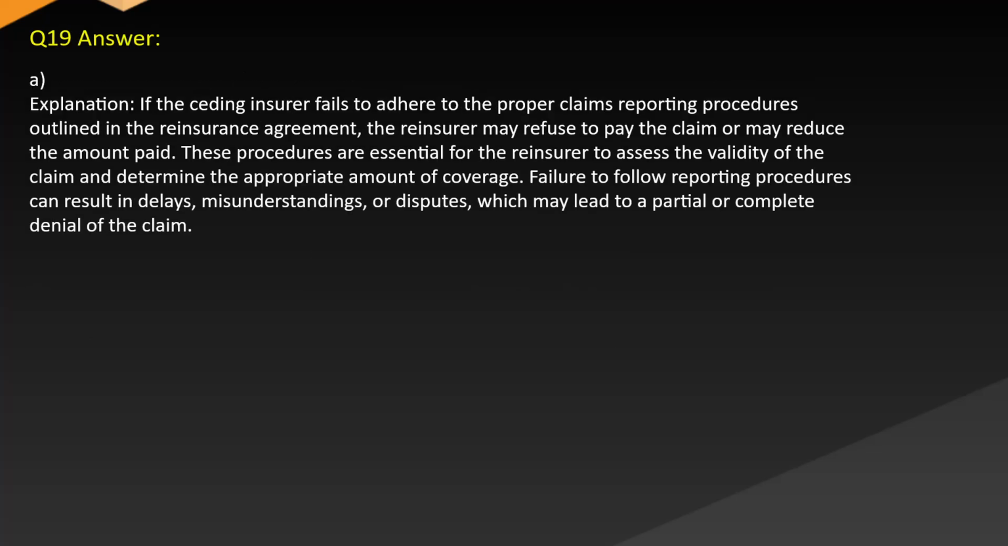Answer A. Explanation. If the ceding insurer fails to adhere to the proper claims reporting procedures outlined in the reinsurance agreement, the reinsurer may refuse to pay the claim or may reduce the amount paid. These procedures are essential for the reinsurer to assess the validity of the claim and determine the appropriate amount of coverage. Failure to follow reporting procedures can result in delays, misunderstandings, or disputes, which may lead to partial or complete denial of the claim.